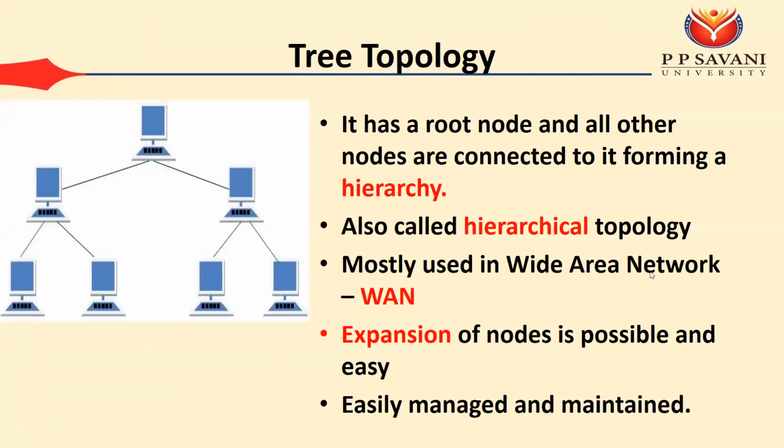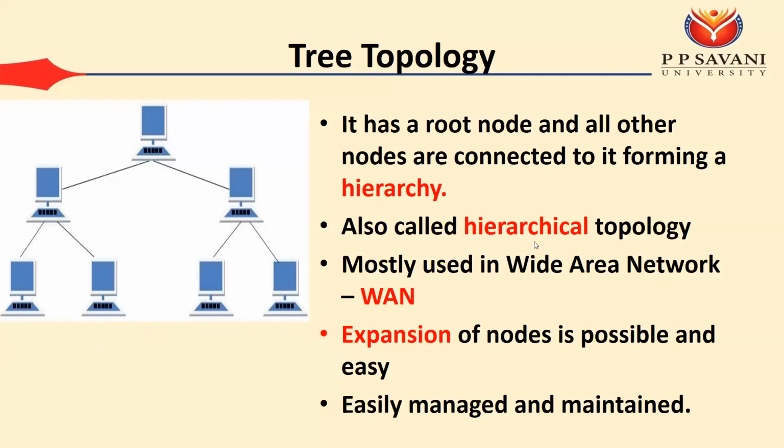Finally, we have the tree topology. In tree topology, there is a root node and all other nodes are connected to it, forming a hierarchy. You know about trees from the data structure part, in which there is one root node and the devices are connected in a tree way. On the first level we have two pieces, on the second level we have four pieces, and in that way the tree expands. So it is also known as the hierarchical topology.